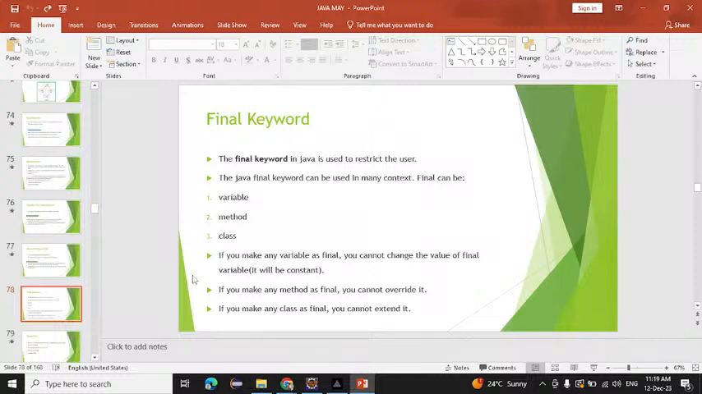Today's assignment is that you have to create a program on method overloading and method overriding, and also a program for the final keyword and its uses, and submit it in the group.